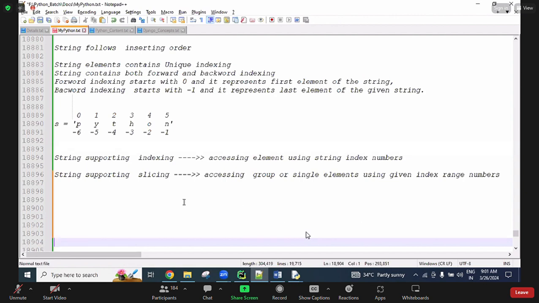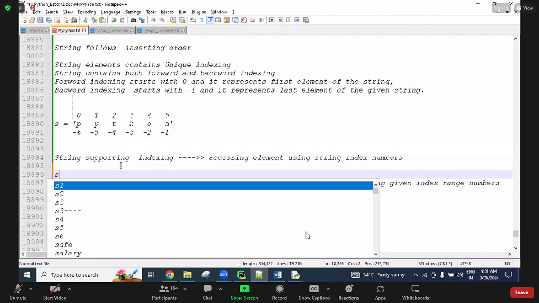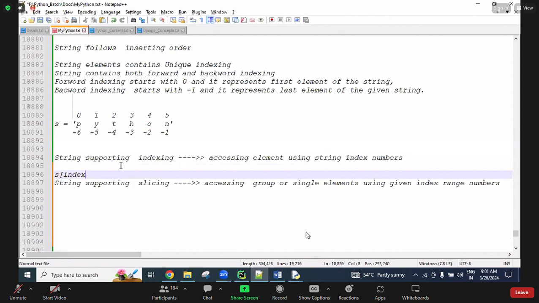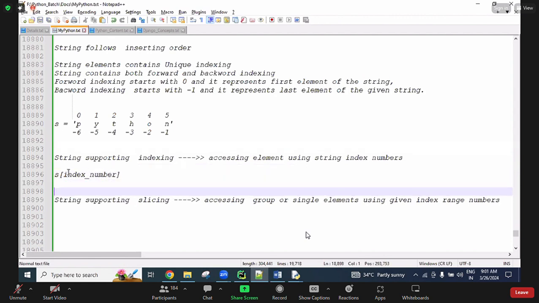So how do we write the slicing concept? For indexing, we use s of index number. This is slice indexing.